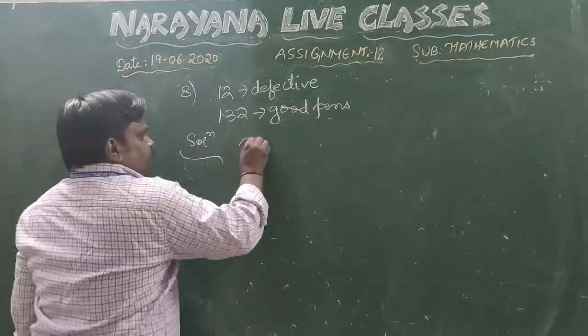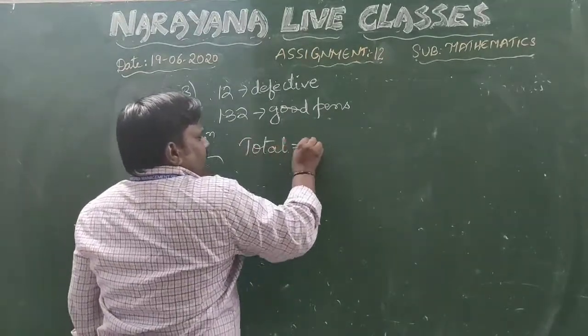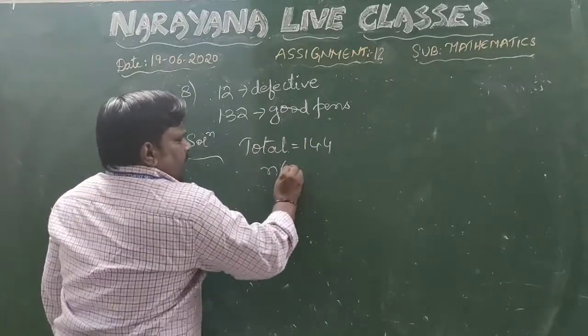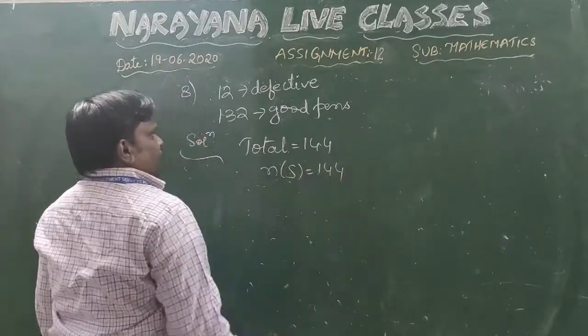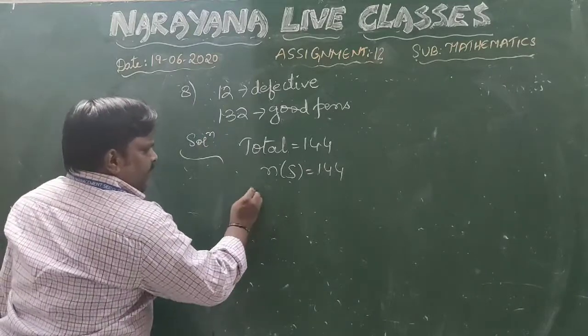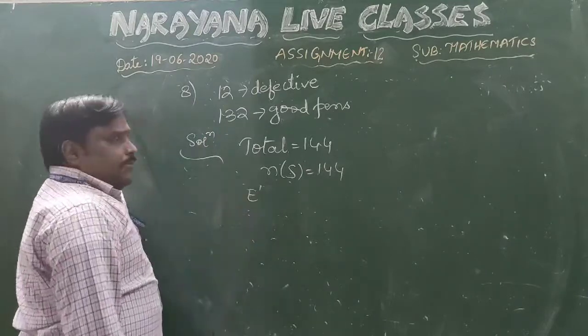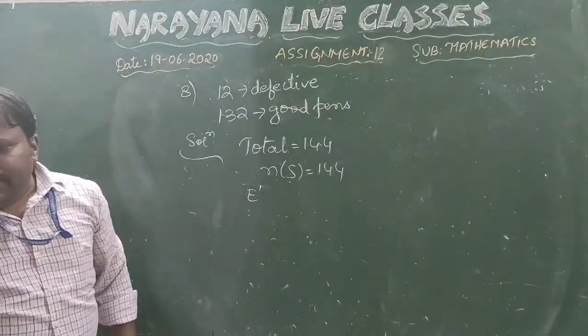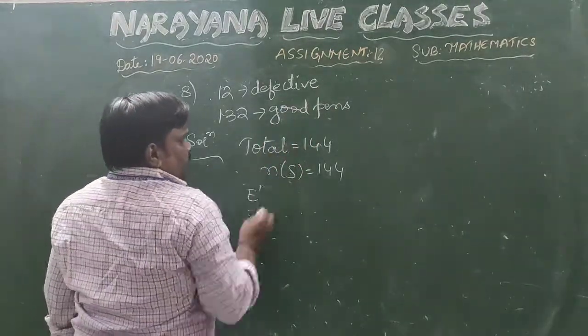Now 12 defective pens are mixed with 132 good pens. Total pens will be 144, so n of S is equal to 144. Let E be the event of getting a good pen.